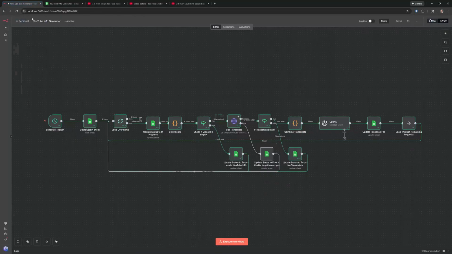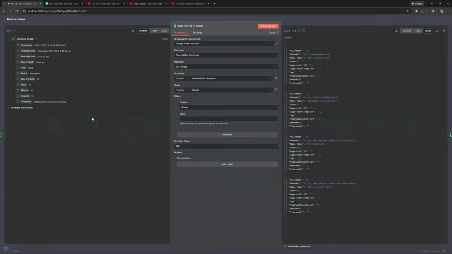Let's go ahead and go through the workflow here so you can see what it's all doing. So for the schedule trigger, I just have it set every day at midnight. You can make it whatever time you want or just do it manually, whichever. For the get rows, I just have it set so it grabs from the YouTube info generator and then from the sheet 1, and then whatever status is blank, it'll grab those. In this case, it grabbed all 4.